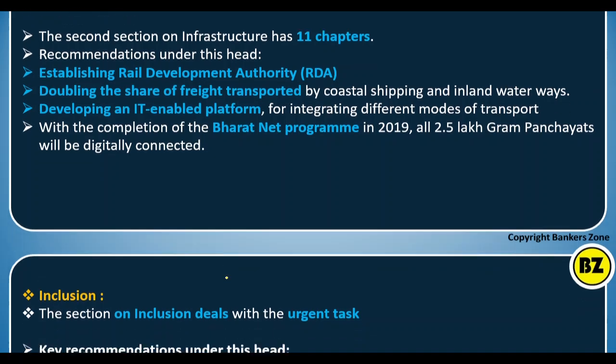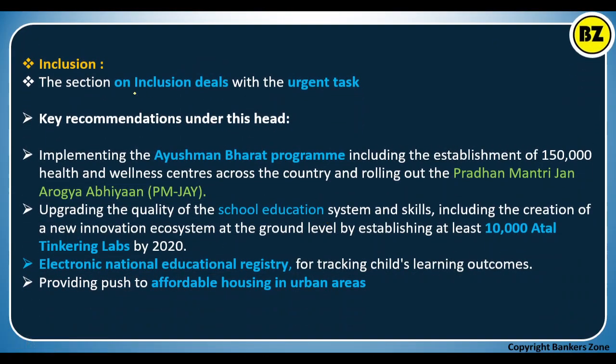Okay, now the inclusion. The next section is inclusion. So this session on inclusion deals with the urgent task. Okay, remember this deals with what? This deals with the urgent task. What are the recommendations? See, the Ayushman Bharat program, including the establishment of 1,50,000 health and wellness centers across the country.